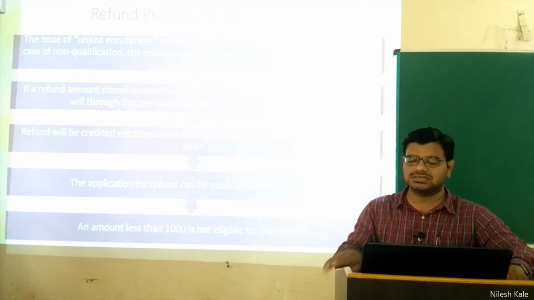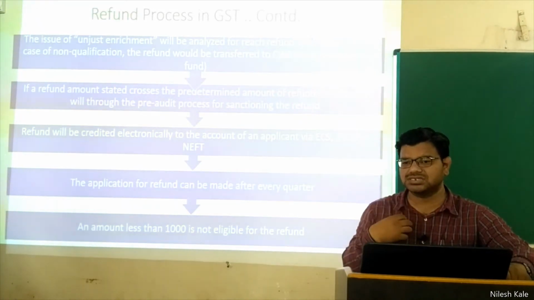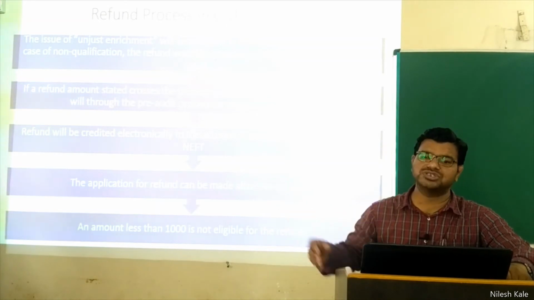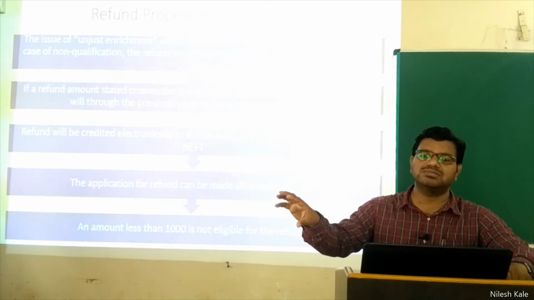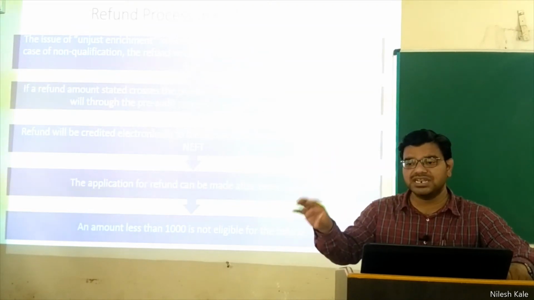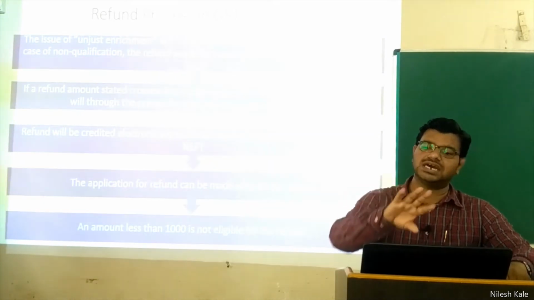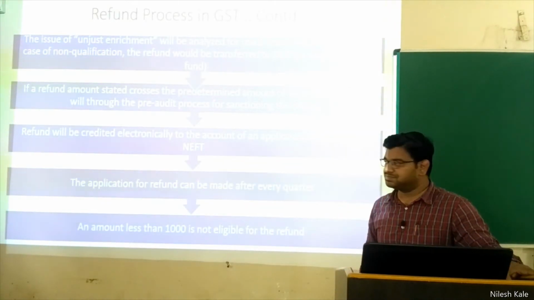The government says, don't worry, we will not hold you responsible. We will just consider that amount, and that amount will be given to the Consumer Welfare Fund. That is another box where government is accumulating that money, Consumer Welfare Fund, which will be utilized again for the development of GSTN, that is GST network, right?